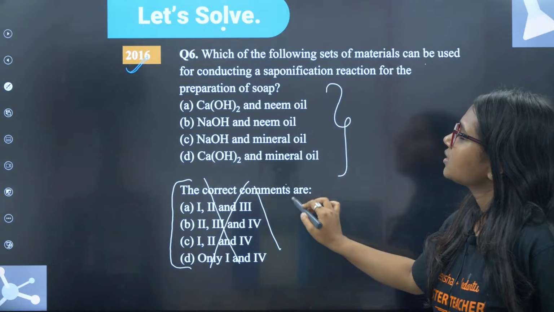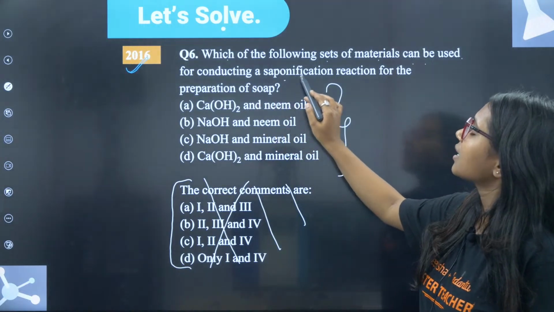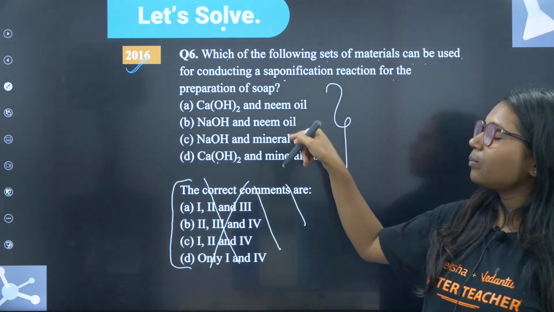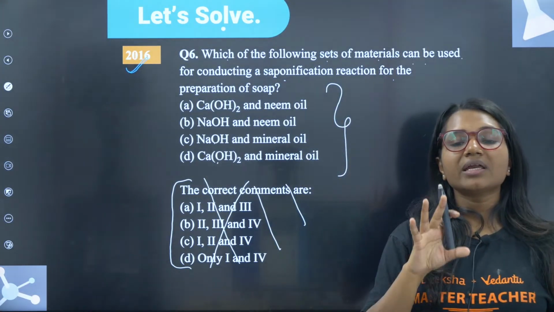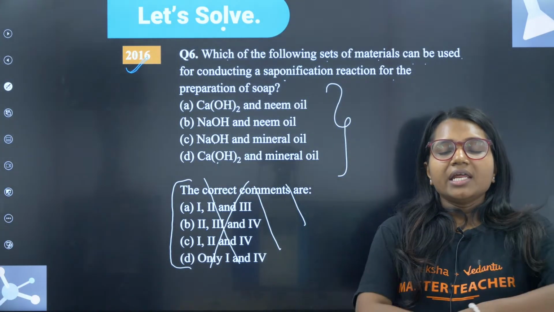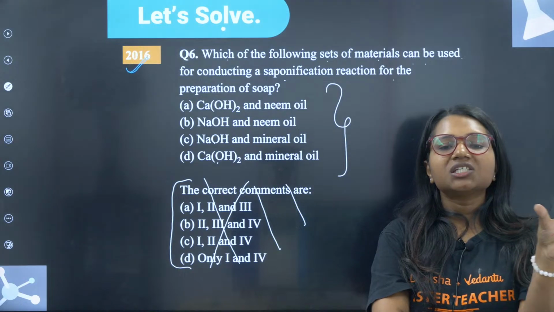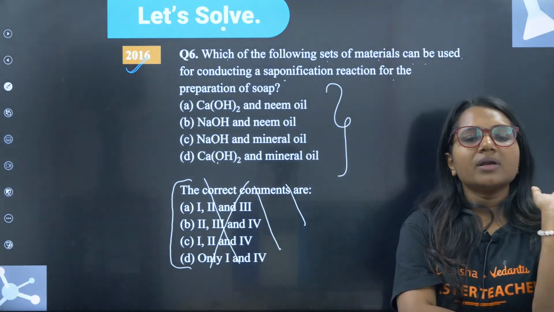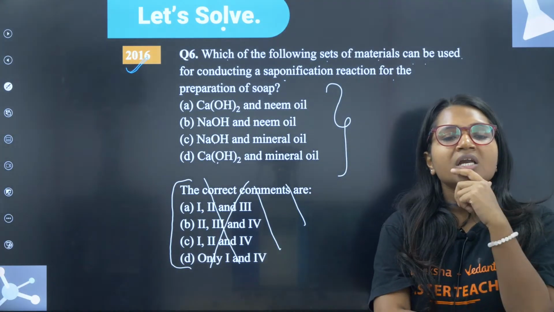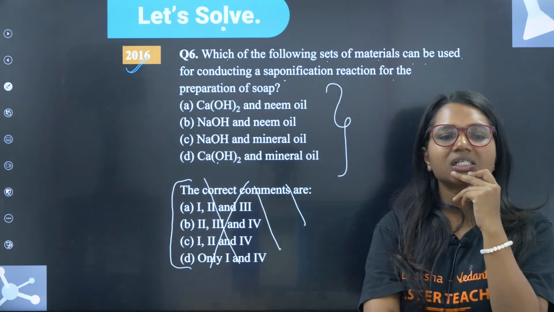Leave this part. Just focus. Which of the following sets of material can be used for conducting a saponification? A, B, C, D. Which one can we use for the preparation of soap, in the method of saponification? Tell me, I am waiting for your response. What should be the answer according to you? A: calcium hydroxide plus neem oil. B: sodium hydroxide plus neem oil. C: sodium hydroxide with mineral oil. D: calcium hydroxide with mineral oil. I am waiting for your response.